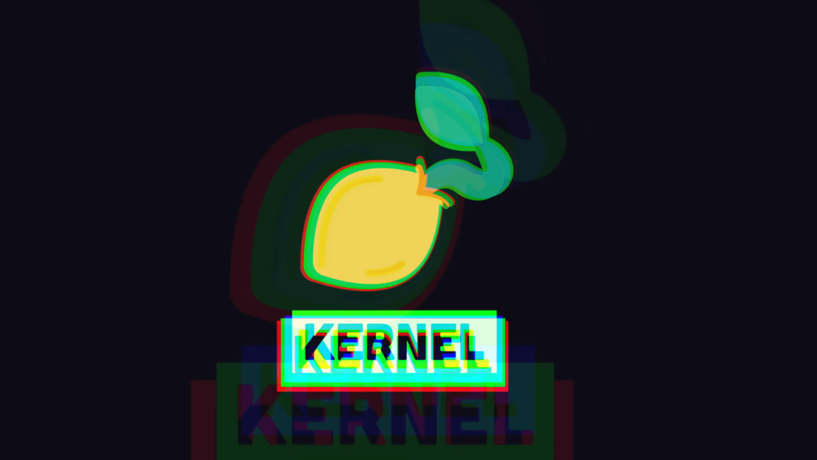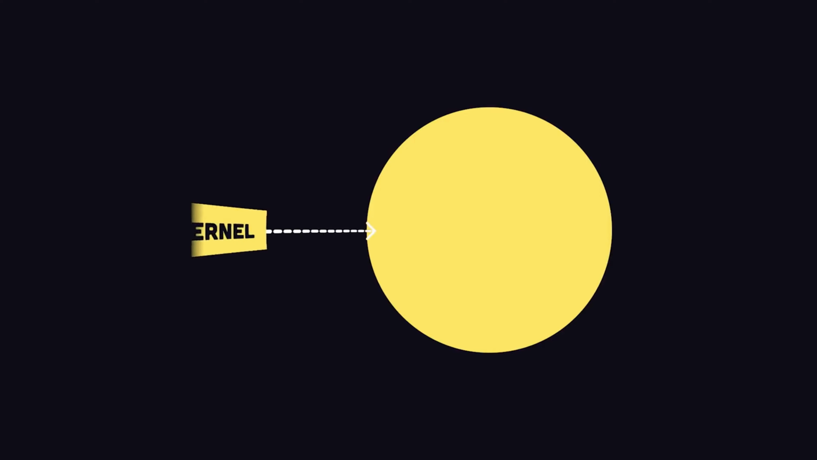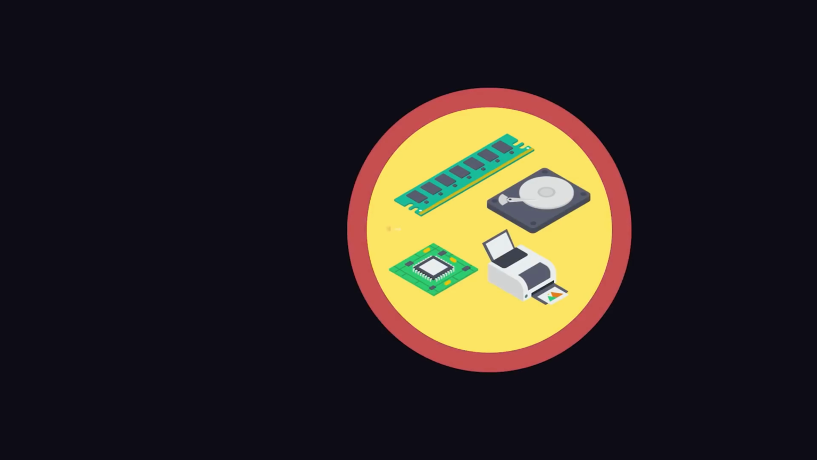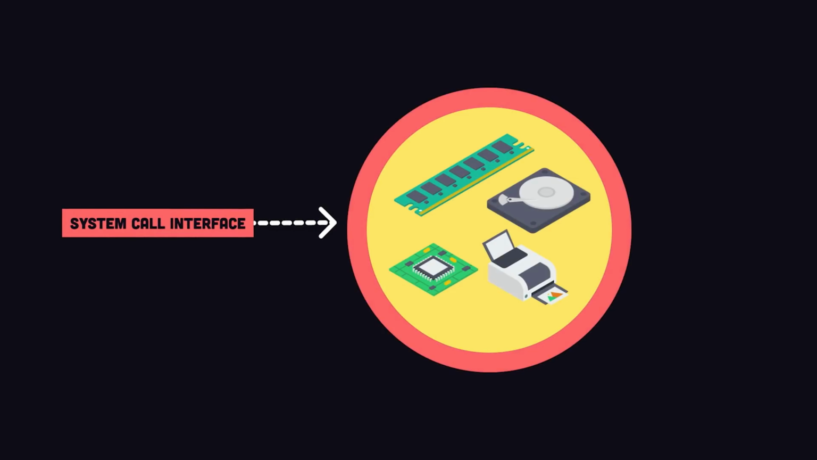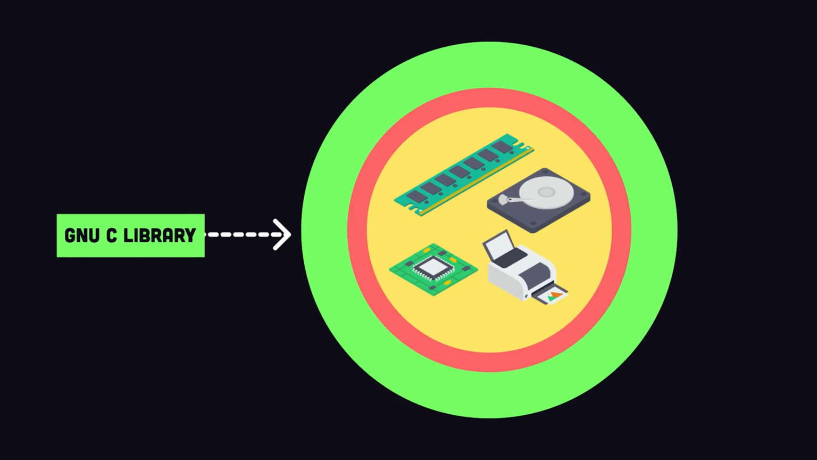At its core, we have the kernel, which is like a seed from which the rest of the operating system grows. It's divided into multiple smaller subsystems like a process scheduler, device driver, and a memory manager. They are exposed with a system call interface, which itself is wrapped with the C standard library, which provides an API that user applications can interact with.